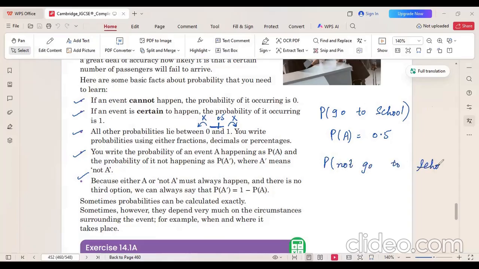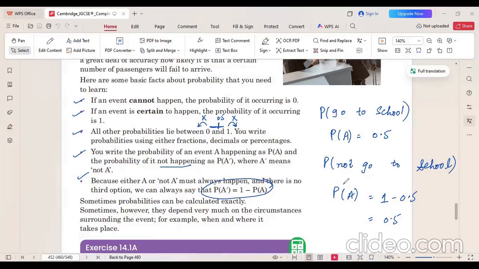So if you want to find the probability of it not happening, what we are going to do is simply subtract it from 1, because the total probability adds up to 1. Okay, you need to remember that the total probability always adds up to 1. Here they have written that you write the probability of an event A happening, and if you want to find the probability of the same event not happening, you can just subtract it from 1.